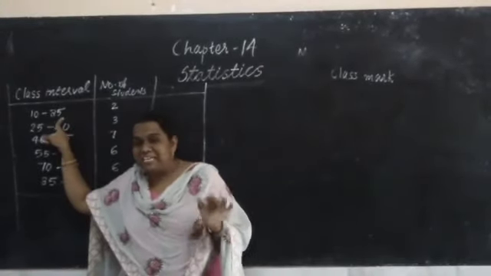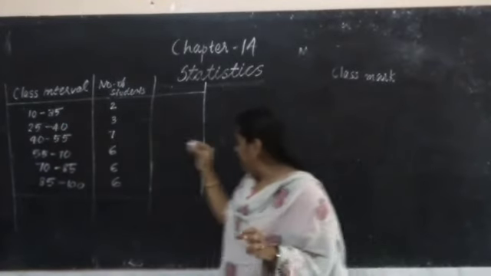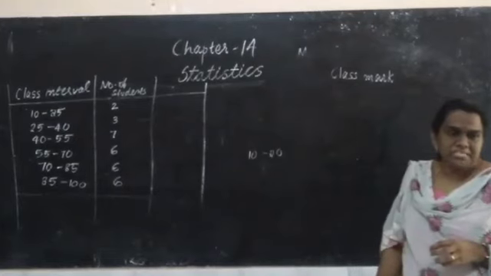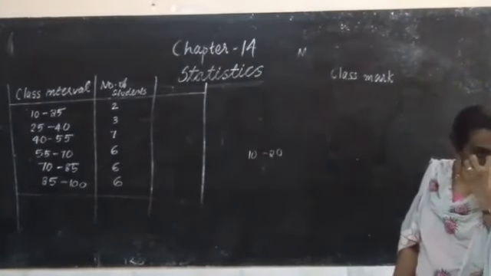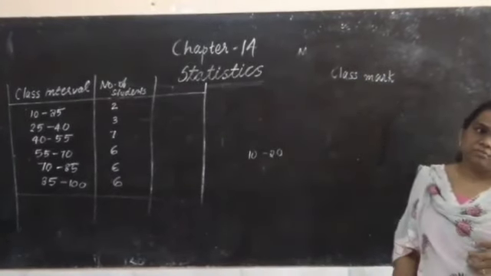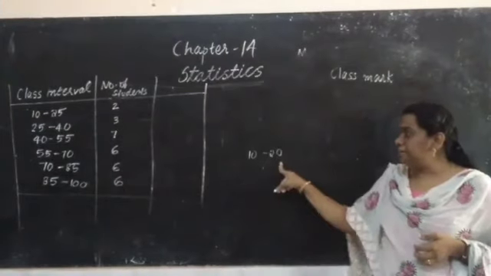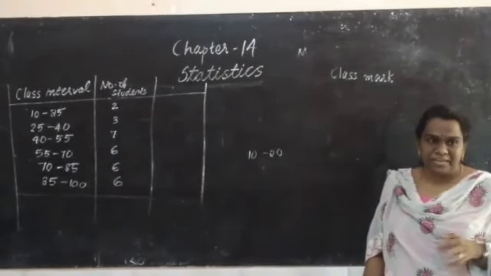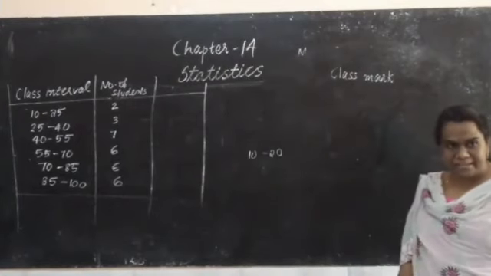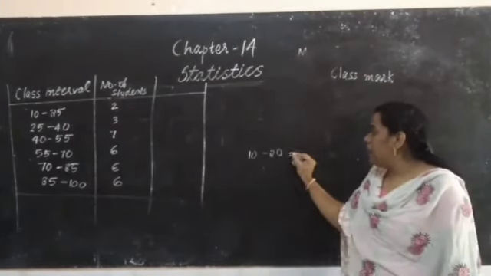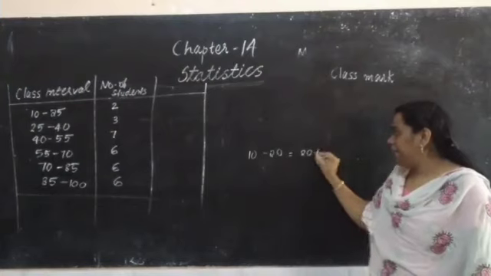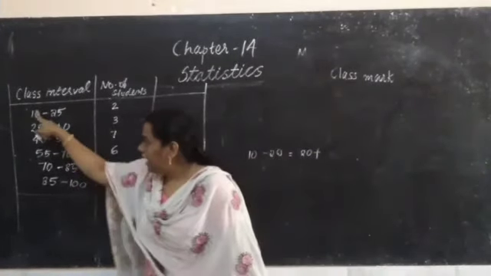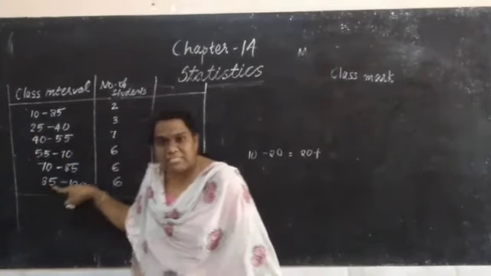Mid value means middle. If we write 10 to 20, which is the middle value? 15. If you write 10 to 20, the middle value, the mid point, is 15. That all of you know. How do we get that? These are the upper class limits, and these are the lower class limits.